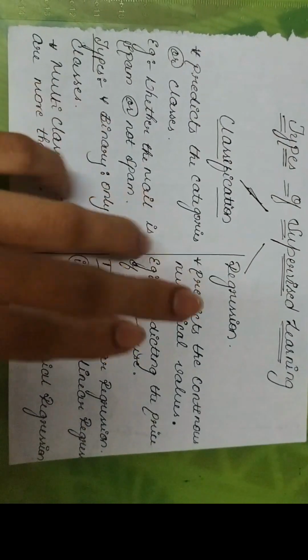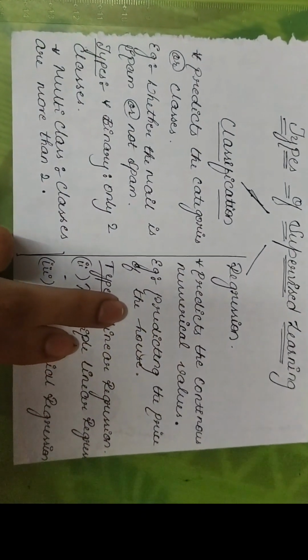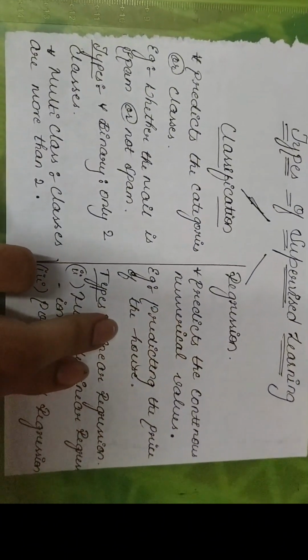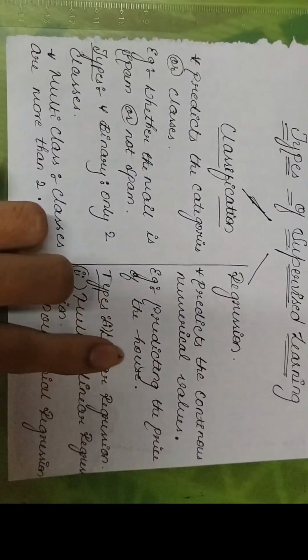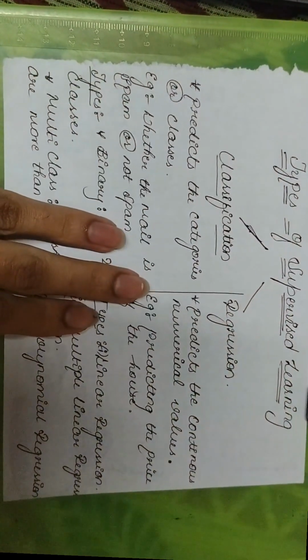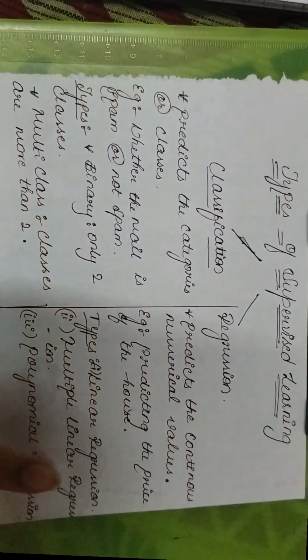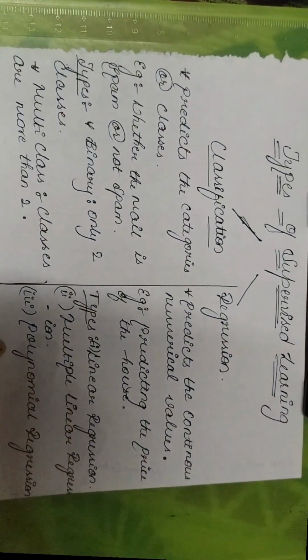right? So now let's learn about regression. What do we mean by regression? Regression is the prediction of continuous numerical values. For example, predicting the price of a house. What are the types of regression? We have three types of regression: linear regression, or we can also call that simple linear regression, the second one is multiple linear regression, and the third one is polynomial regression.